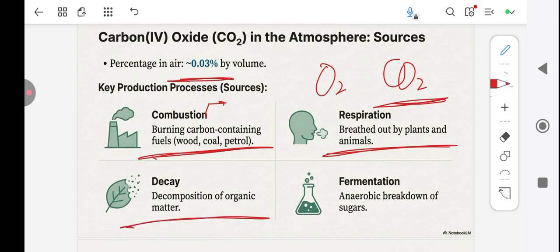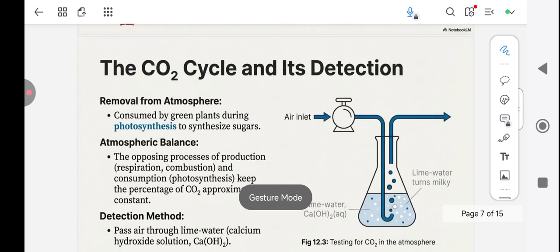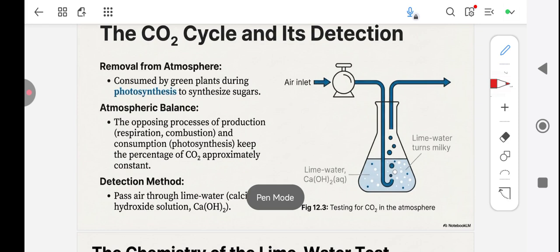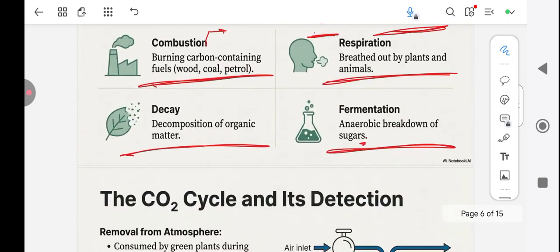Then also decay. Through the decay of living organisms, carbon is released into the air, which combines with oxygen to form carbon dioxide. Then we have fermentation. We know whenever you're having anaerobic respiration and it is sugars that are being broken down, you have a very high level of carbon dioxide released in the atmosphere. Most carbon dioxide is removed by photosynthesis. Keep this in mind. The carbon dioxide that is released is mostly removed by photosynthesis.